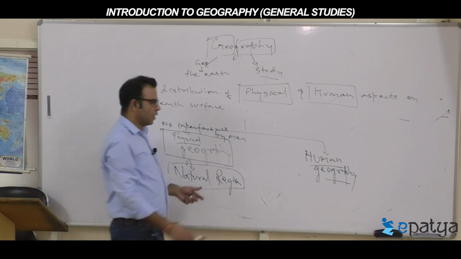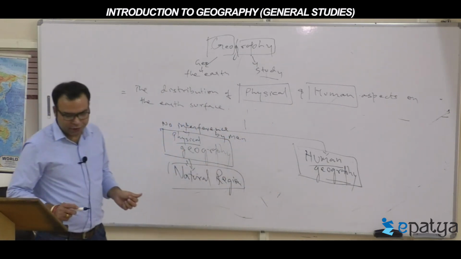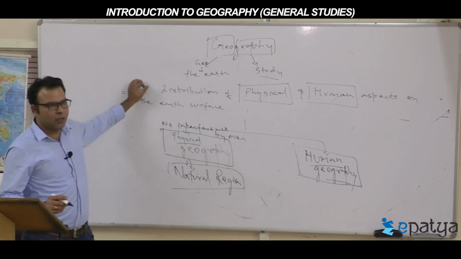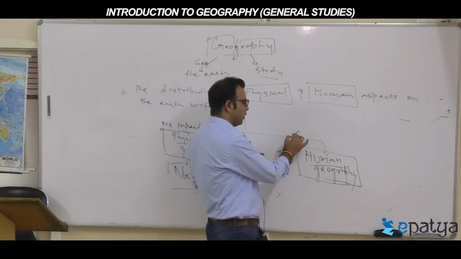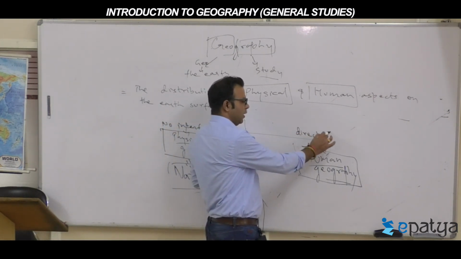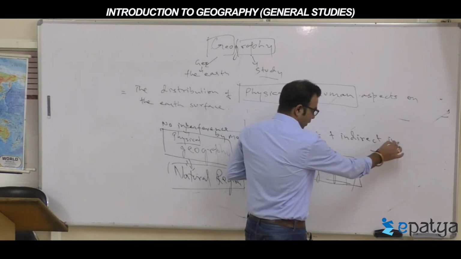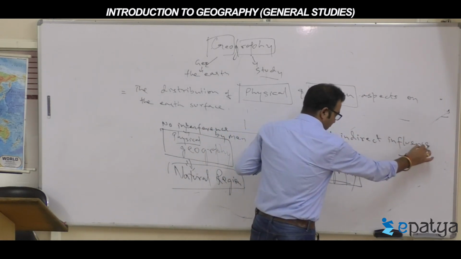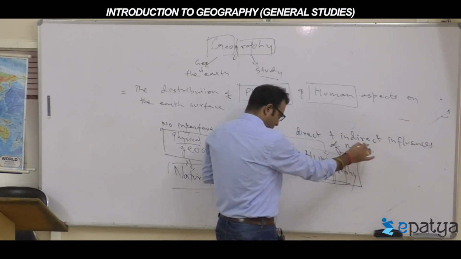Okay, now the next part is human geography. Here both direct and indirect influences of men or humans are there.